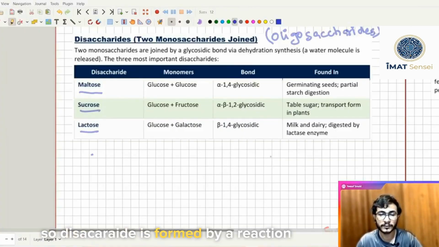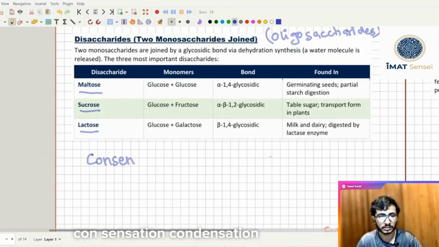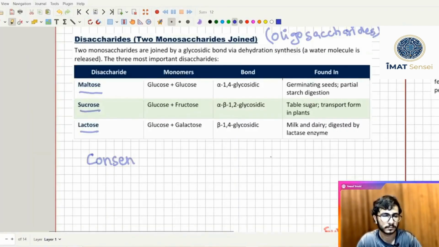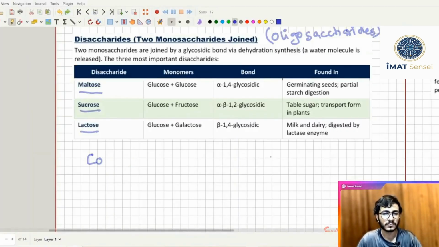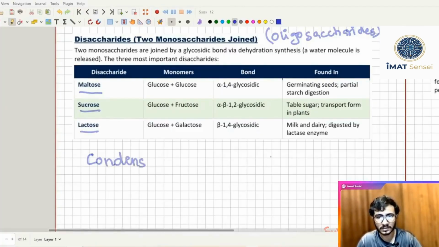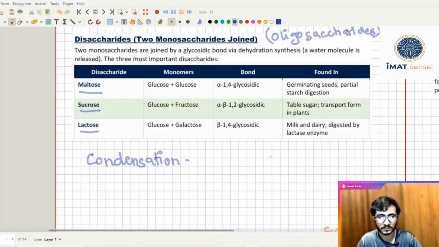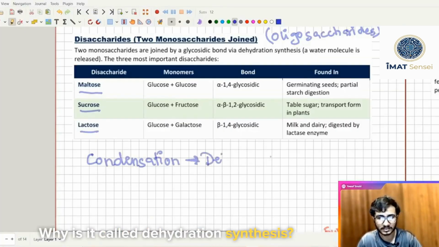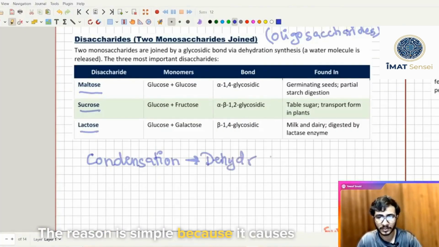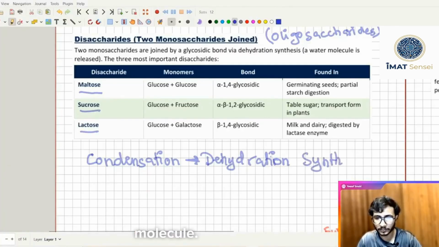Disaccharide is formed by a reaction called condensation. Condensation is also called dehydration synthesis. Why is it called dehydration synthesis? The reason is simple, because it causes dehydration to synthesize a molecule.